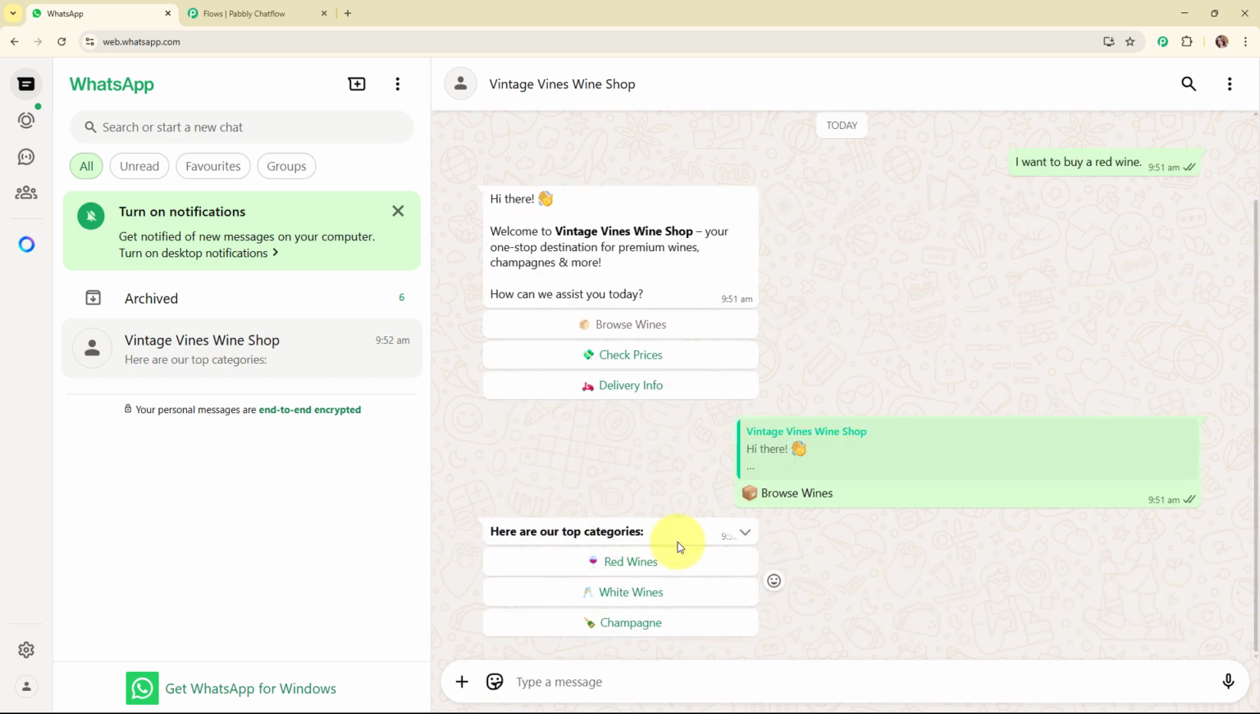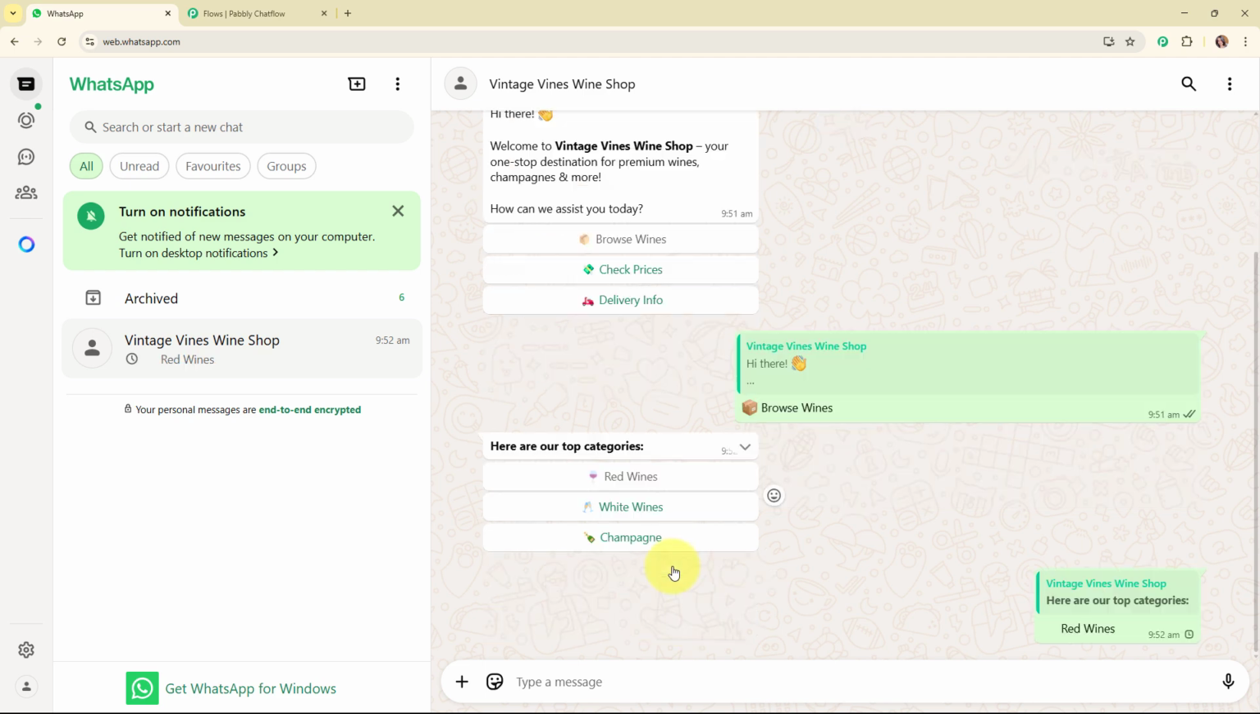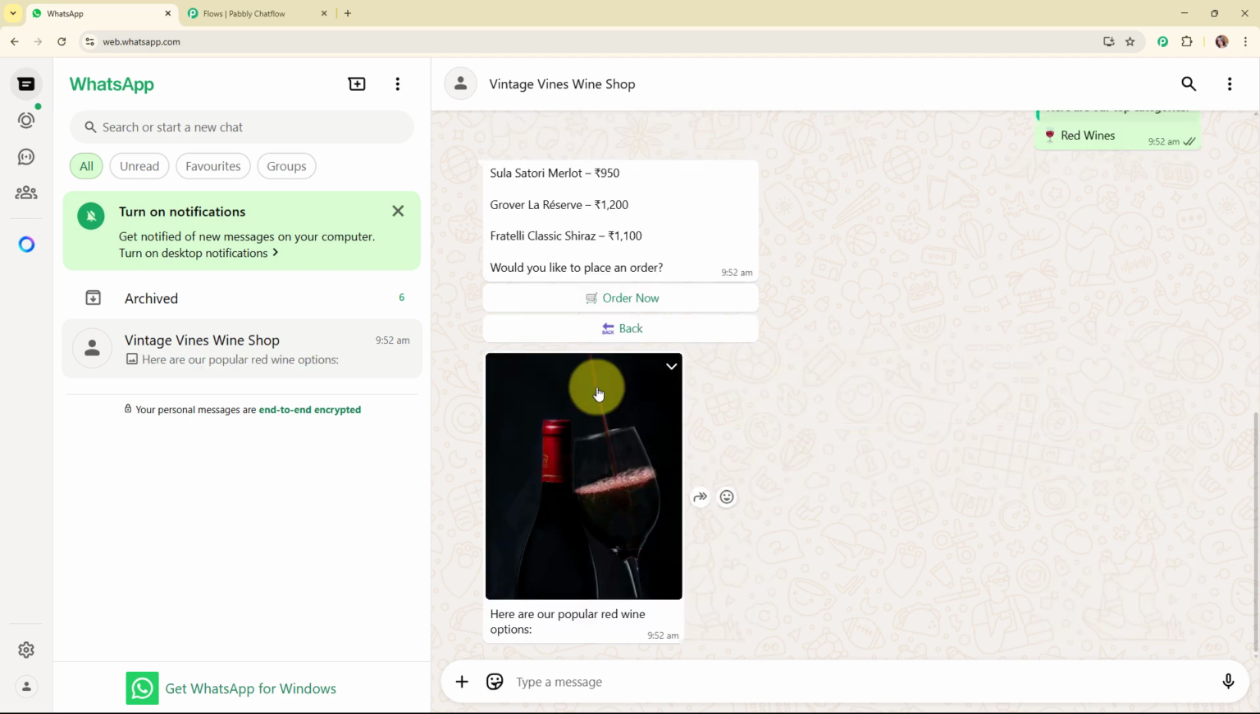It says here are top categories: red wines, white wines and champagne. Here I want red wine, so I'm going to select that. Here you can see we have received a picture of red wine and the categories of red wine with the quick reply buttons as order now and pack. You might be thinking why we have received the picture after the message. Let me tell you that I'm using WhatsApp Web, that's why I'm receiving the image after the message, but your customers will receive the images above the message only.